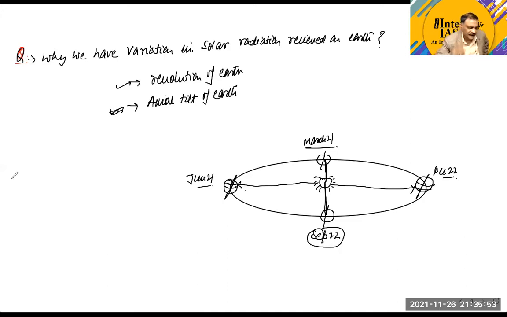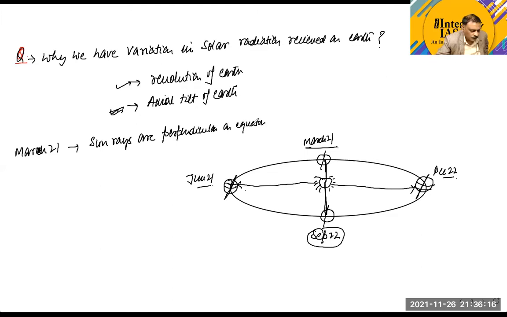Now, what you can say is that on March 21st and September 22nd, sun rays are perpendicular on the equator.